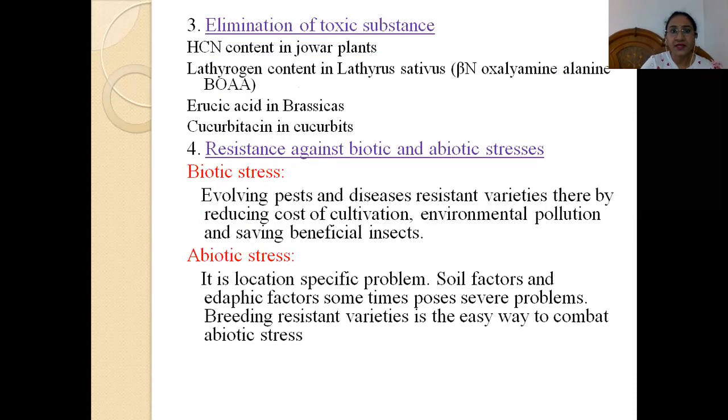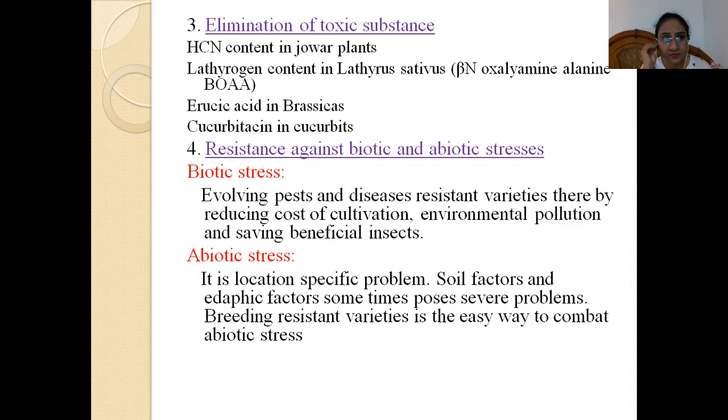The third point is elimination of the toxic substance. Mainly in case of legumes and linseeds, we always go for reducing it. We also aim at breeding those superior genotypes which have reduced toxic substances. For example, in jowar plants, we always try to reduce the HCN content.